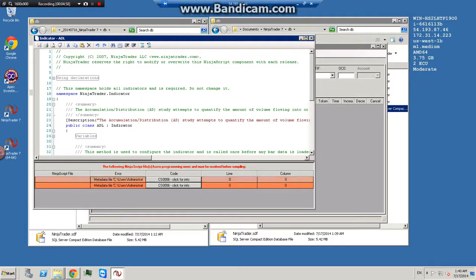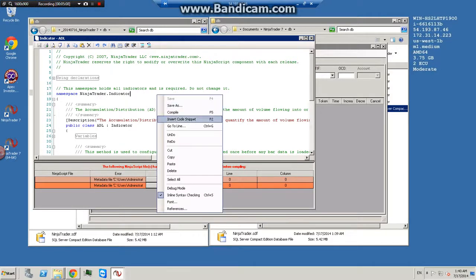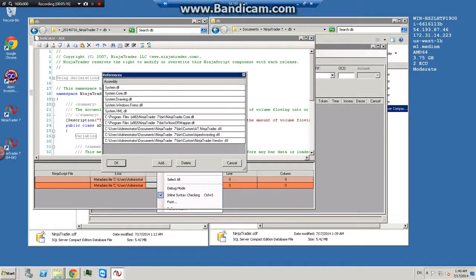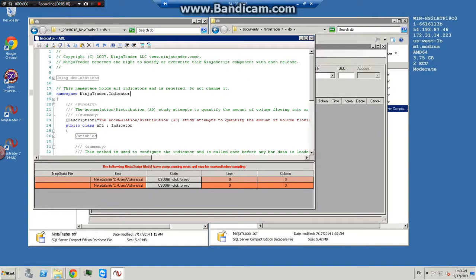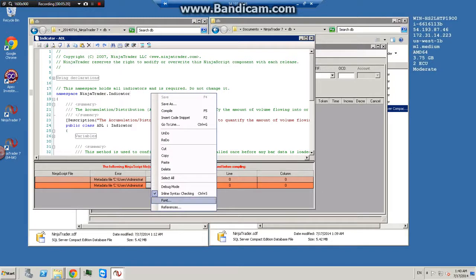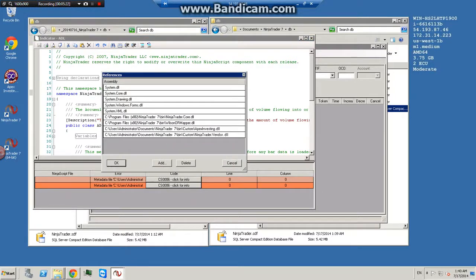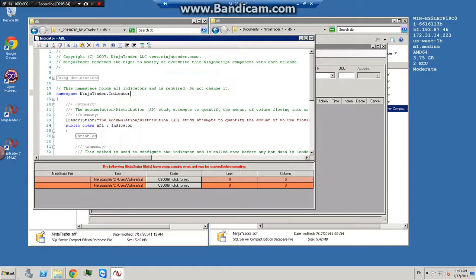This one says it can't find, just as soon as the tooltip comes up, at.ninjatrader.dll. So I right click here in the text, I click references, I find at.ninjatrader.dll, click delete, and OK. Now the other error is ApexInvesting.dll. Go to references, find it, and delete it.